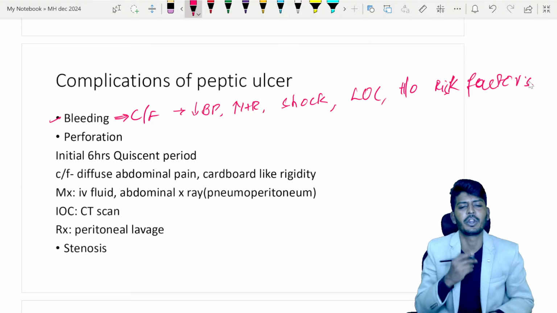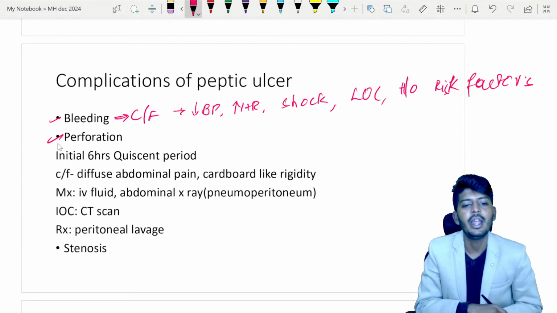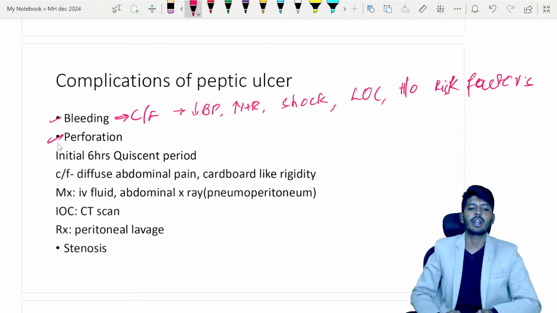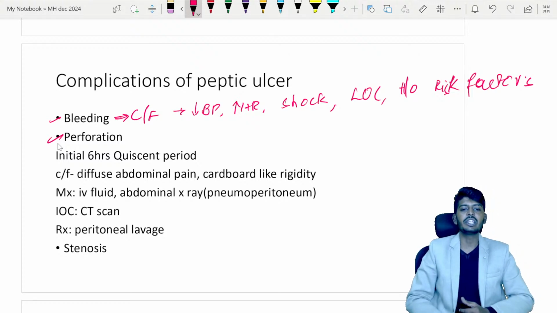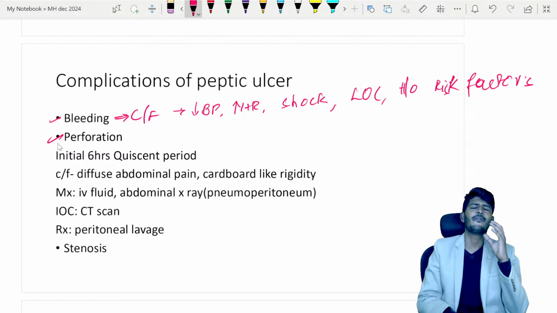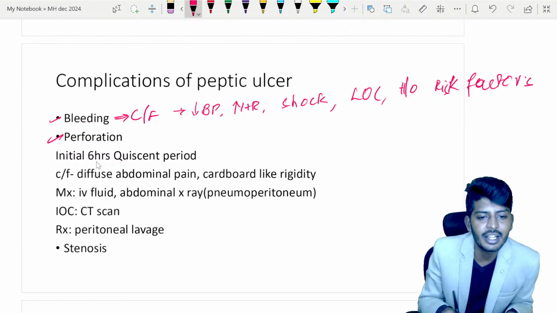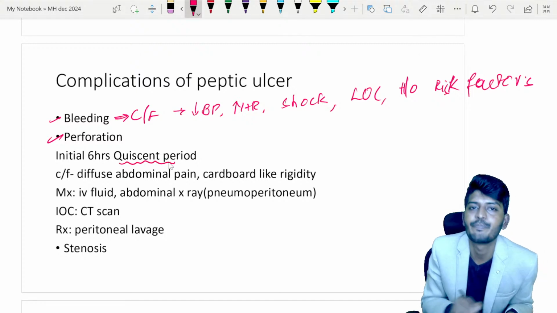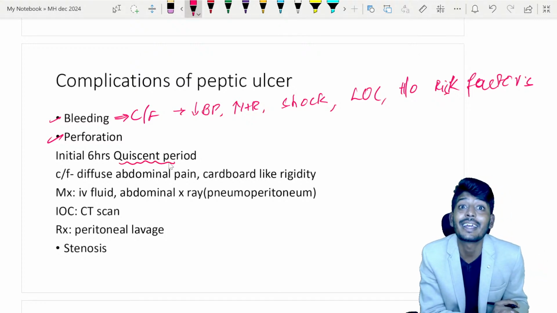Okay, then perforation. Perforation is very, very important. When it occurs, what are all the things you are going to get and what is the treatment? Let's see. The initial 6 hours is a very, very crucial period for the perforation patient. That is why the initial 6 hours is called the quiescent period. Quiescent period, not crescent period.